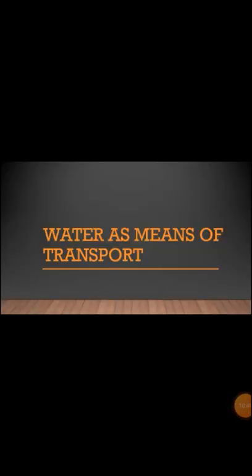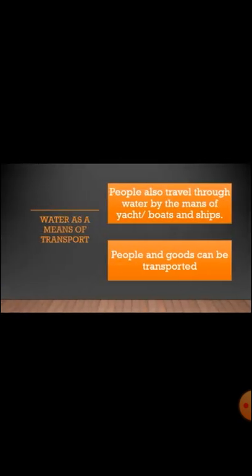Next point is water as a means of transport. So people also travel on water. So water sources are used to transport people and goods.